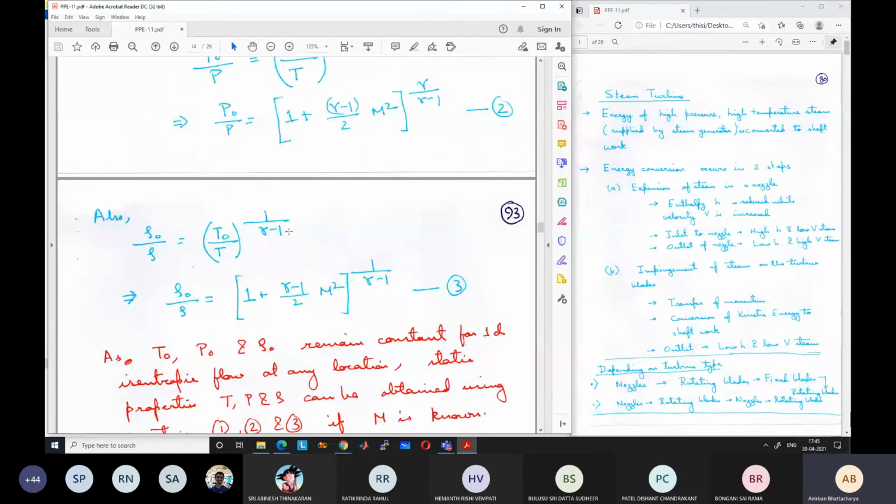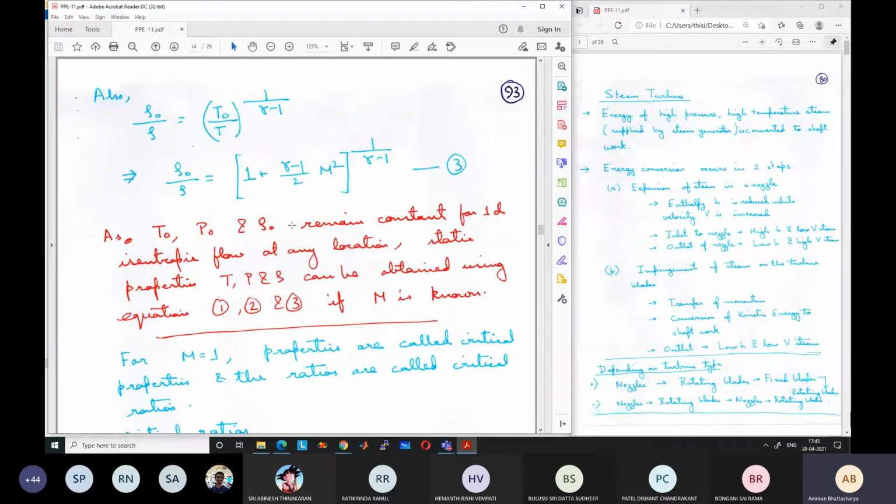So based on the Mach number, now we will be able to derive the temperature, pressure and density at any location if we know what the Mach number is at that location. But we need to know the stagnation temperature, pressure and density, and this remains constant. As the stagnation temperature, pressure and density remain constant for 1D isentropic flow at any location, static properties T, P and rho can be obtained using equations 1, 2 and 3 if the Mach number is known.